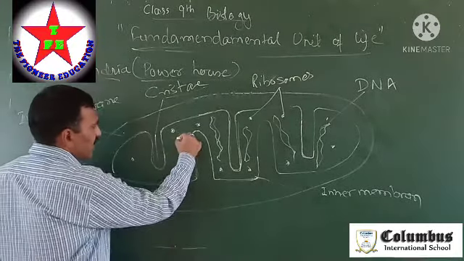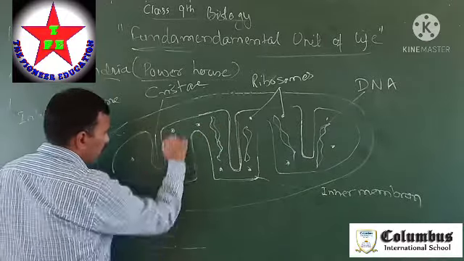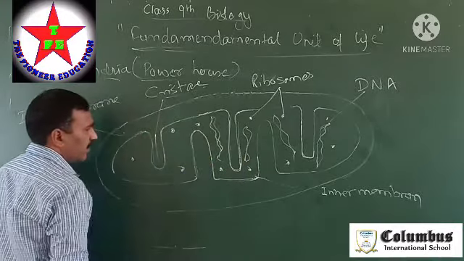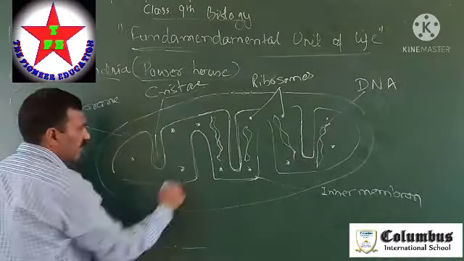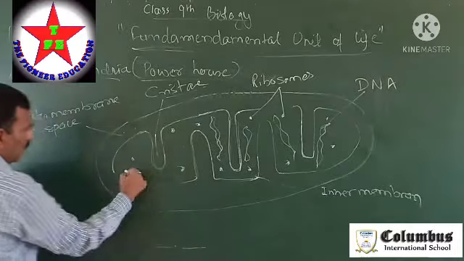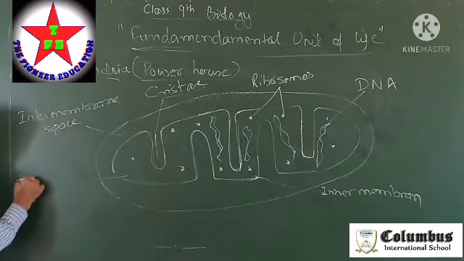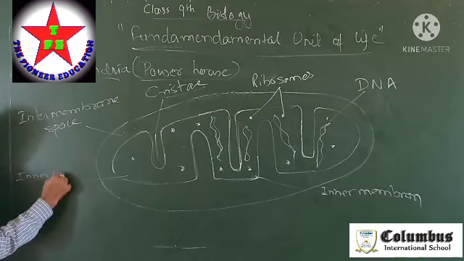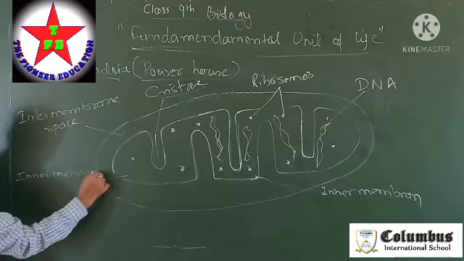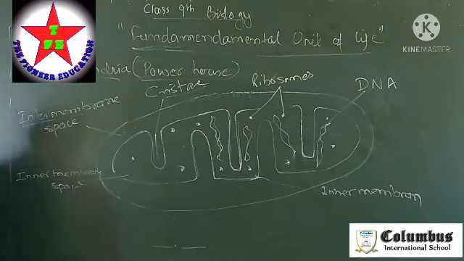Now you can see there are some spaces between the folds of the inner membrane. These are the folds of the inner membrane, and between the folds of the inner membrane there is again space like this one. This space is called the intermembrane space.